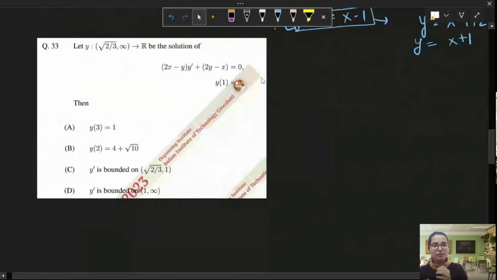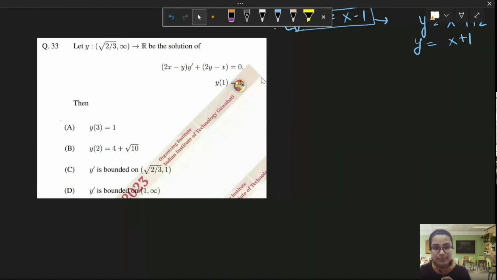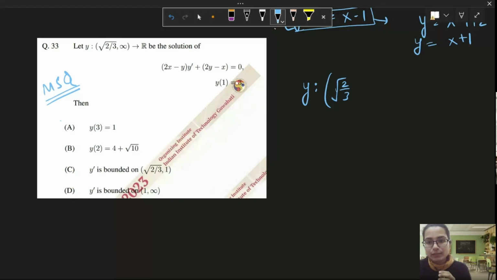Okay, now let's come to question number 33. Now this is a question after serial number 31, so this is a multiple select question. It was of 2 marks. So let's see how we will analyze this question. They are saying that y is defined from root 2 over 3 to infinity to R.